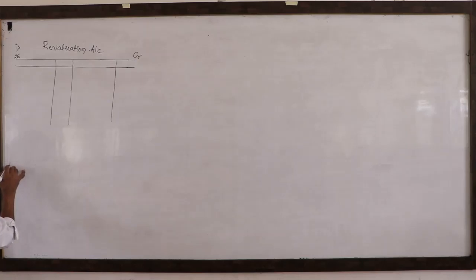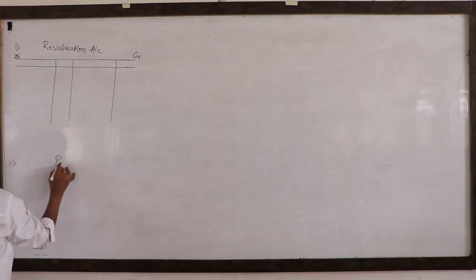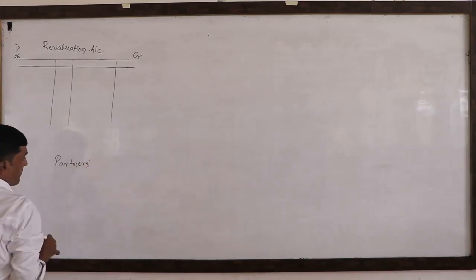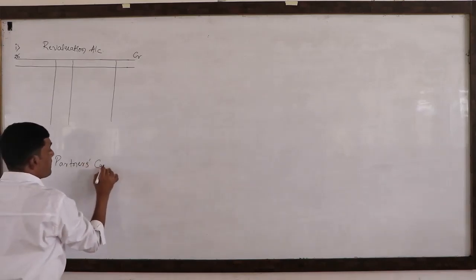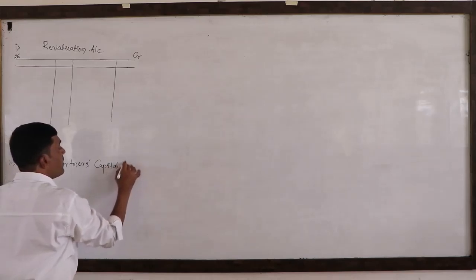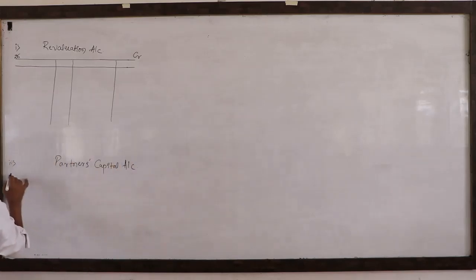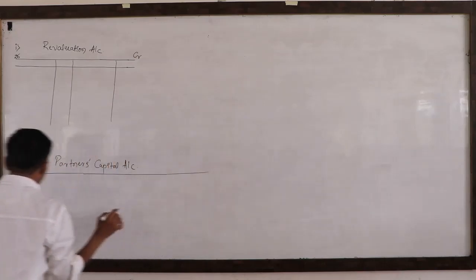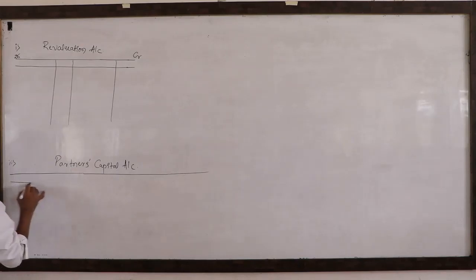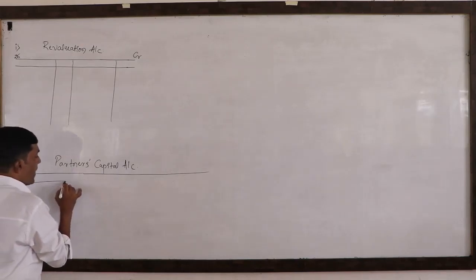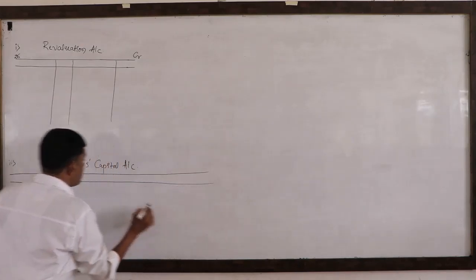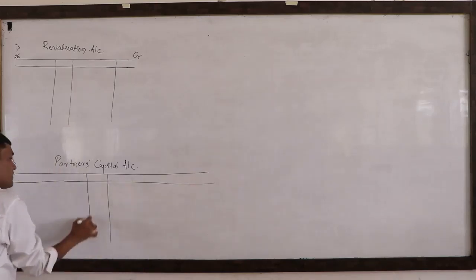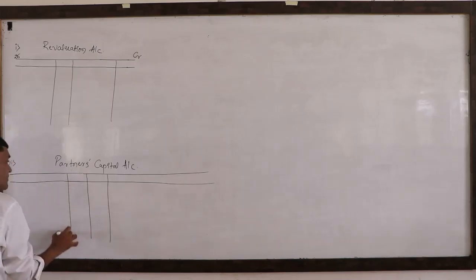Now the second one, that is partners capital account. Here you need to write the plural first, as partners capital account. There are totally 3 partners in the firm, so that is the reason we need to prepare the combined partners capital account. A and B are the old partners. The partner C is the incoming partner.